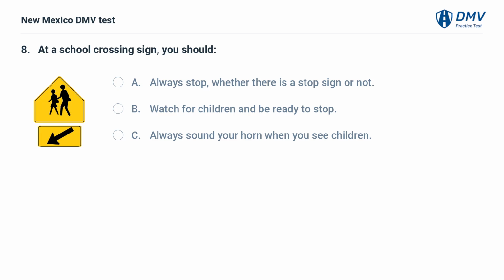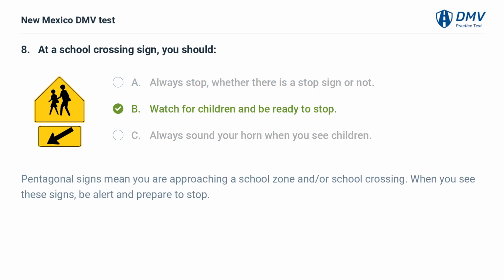At a school crossing sign, you should A. Always stop, whether there is a stop sign or not. B. Watch for children and be ready to stop. C. Always sound your horn when you see children. B. Watch for children and be ready to stop.